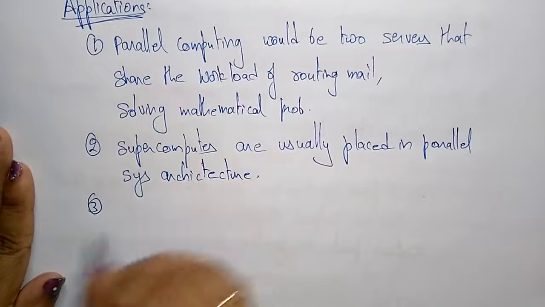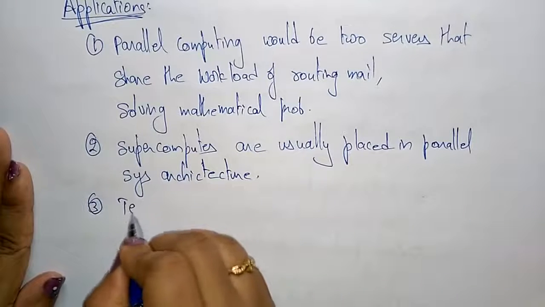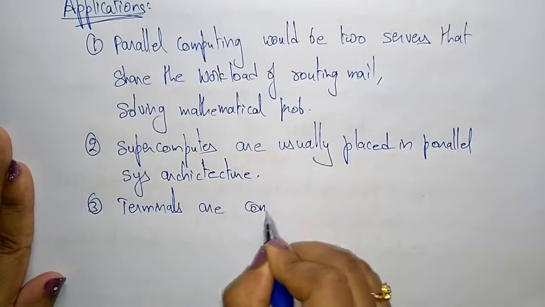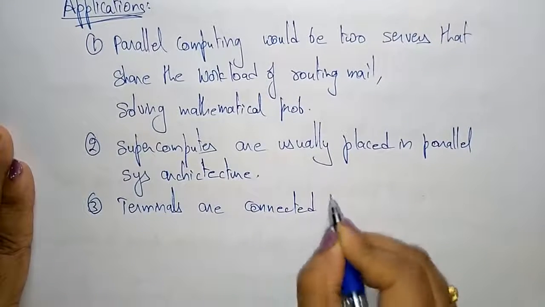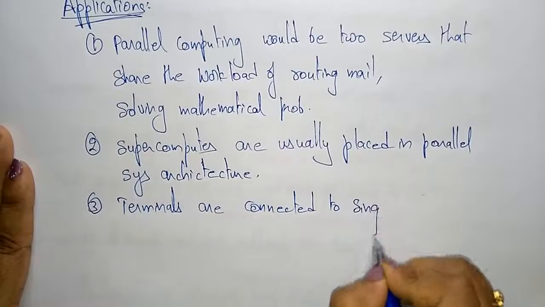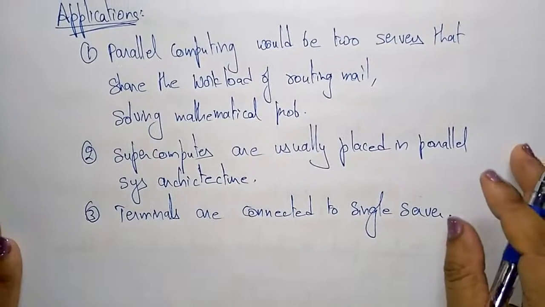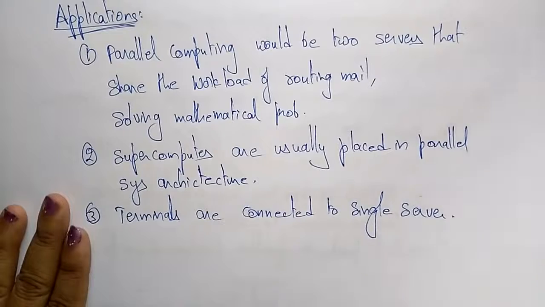Next, terminals are connected to a single server. So these are the applications involved in parallel computing.